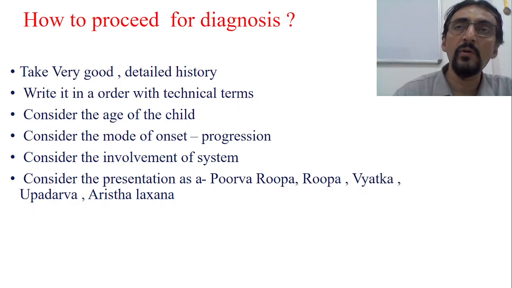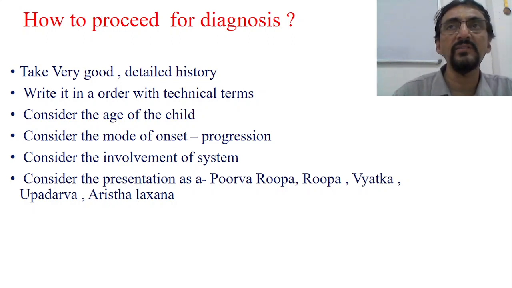Suppose you have not asked the onset, and instead of acute you thought it was chronic, or you have not asked at all, then what happens? The total diagnosis will change. Therefore, each and every point mentioned in history taking is important. And if you are taking such a good history, then it is almost the diagnosis. But still,